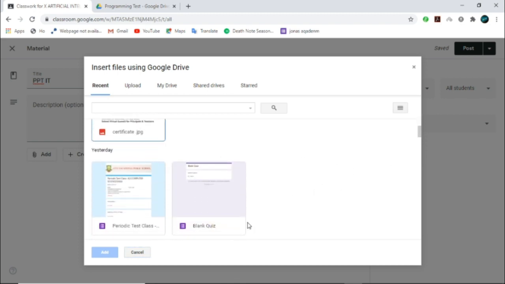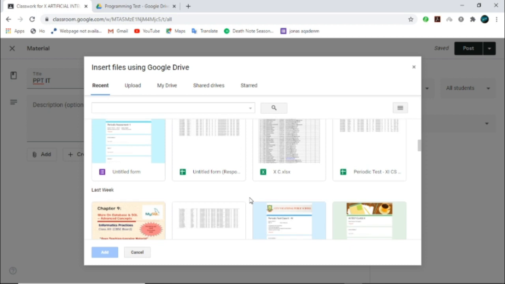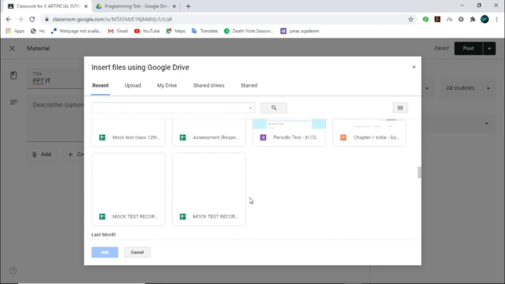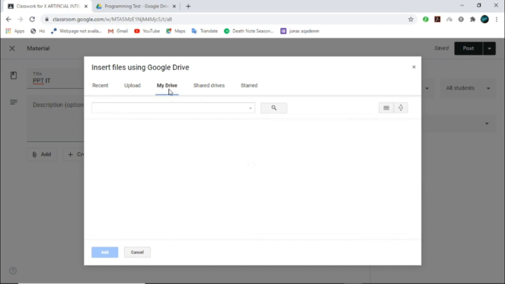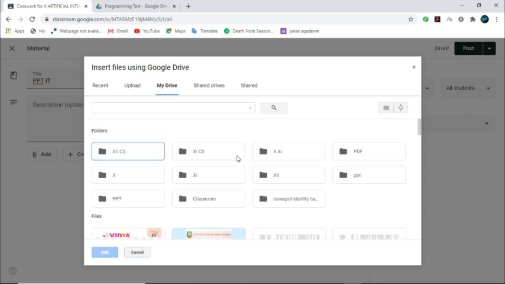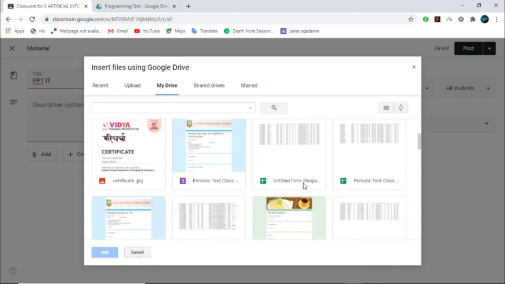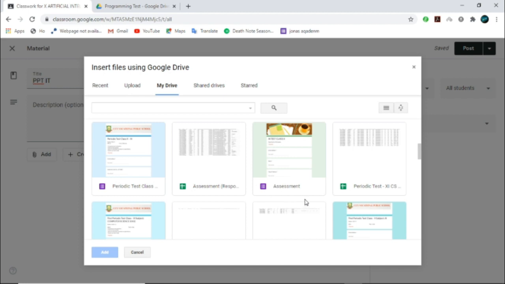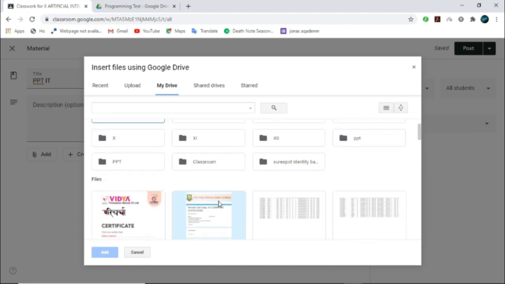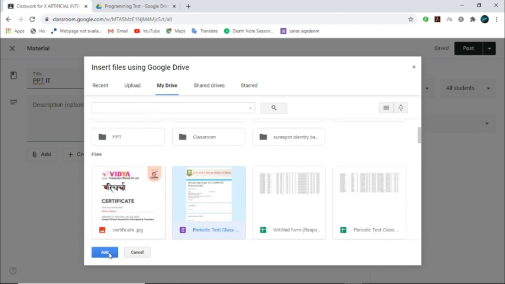Say I am sharing this file, or I can take from my Drive also. Anything, though I will not be sharing this file at present. Just select the file and click on Add, and your file will be added. I have my actual class, so I am not sharing anything with my students.